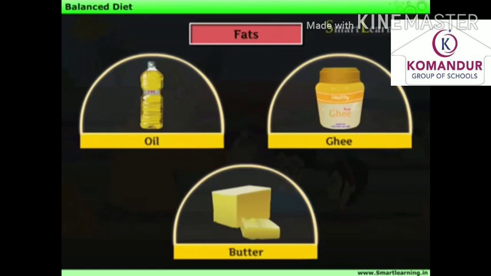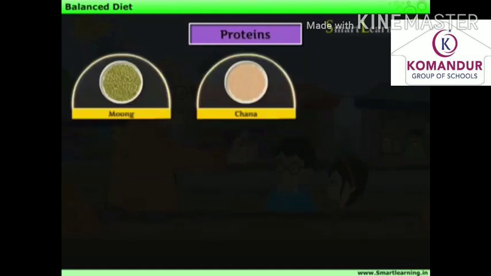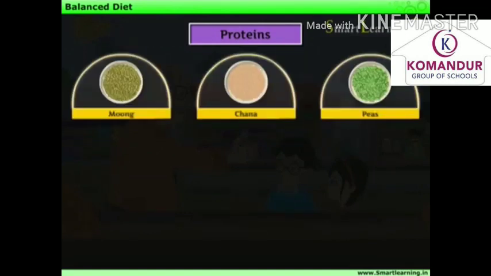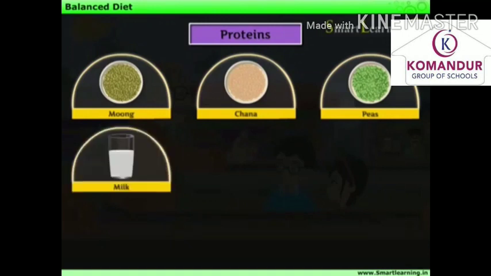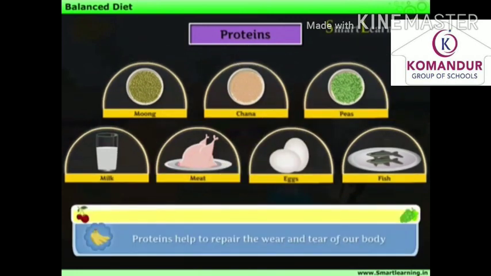The next nutrient is proteins. We get proteins from pulses like moong, chana, peas, etc., and also from milk, meat, fish, and eggs. Proteins help to repair the wear and tear of our body.